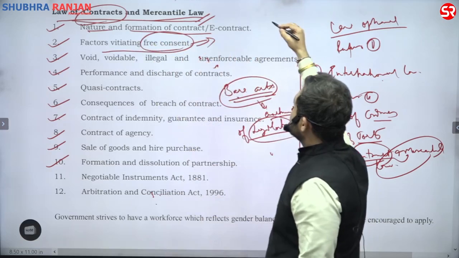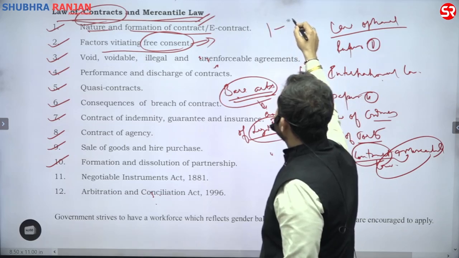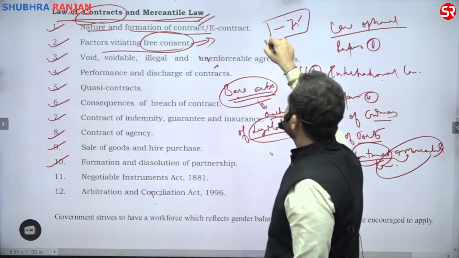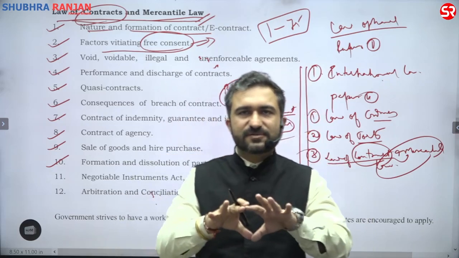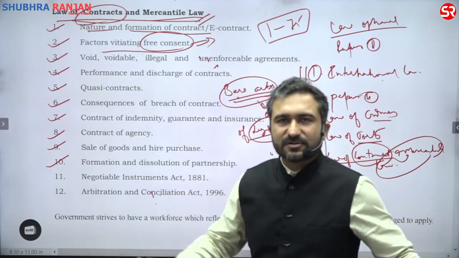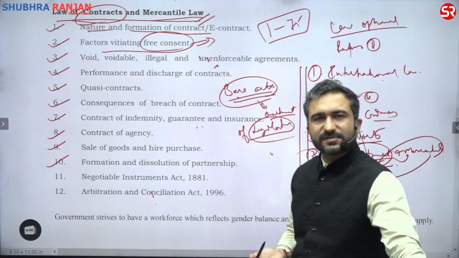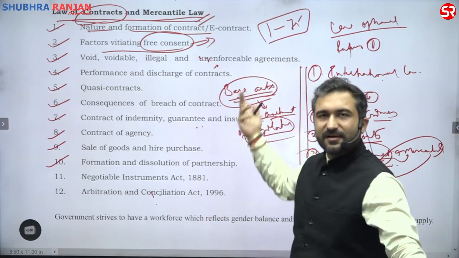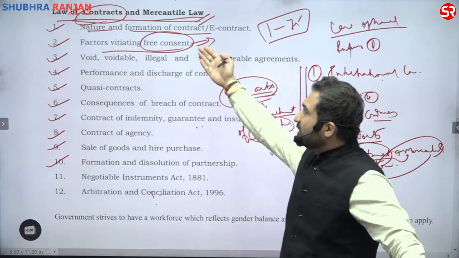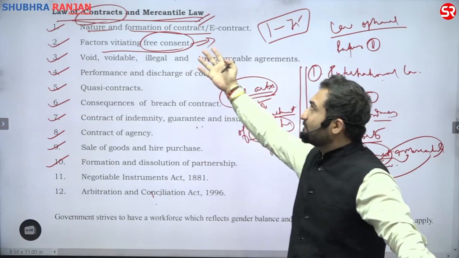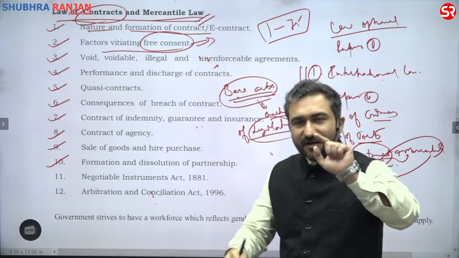There are several sections in the Contract Act. Our main focus will always remain upon sections 1 to 75. And even inside these sections, there are several portions which we do not have to read, because the syllabus does not allow us to go there, and the questions never come from those portions. So why do we even have to waste our time going inside it? Because we are only confined to nature and formation of contract and vitiating free consent, we know where to hit.